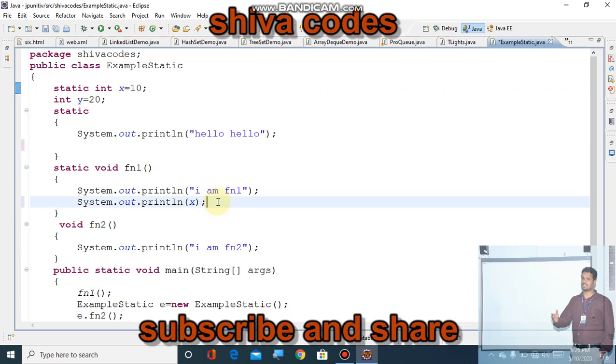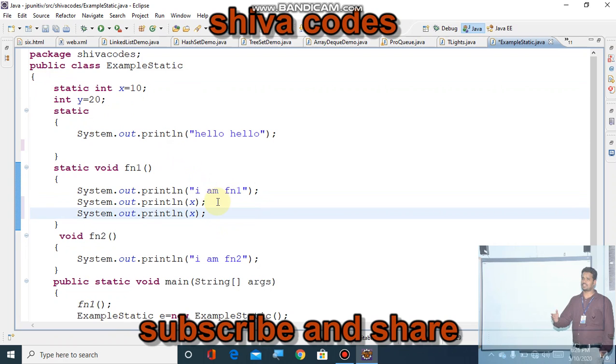Now we'll see, can we access the non-static variable? No, again it will show an error. So static methods and static blocks can access static variables. We cannot access non-static variables in a static method.